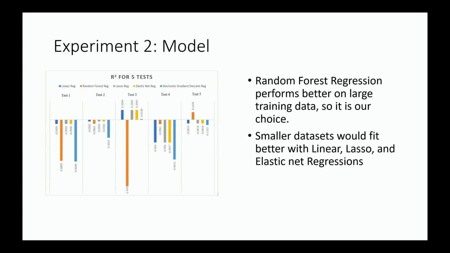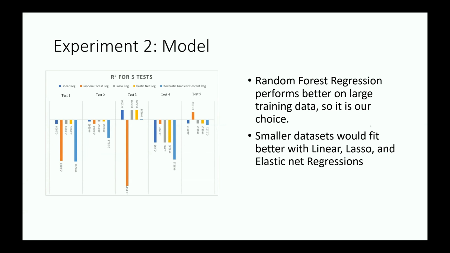And so we can see that on low data, our models can't really pick up a pattern here. And then if you start adding more and more data, the random forest regression seems to perform better with a positive R-squared score versus everything else, which doesn't really fit well. As you can see, the scores tend to go towards the negative side.